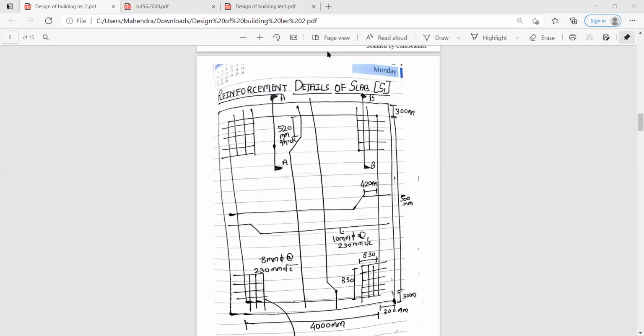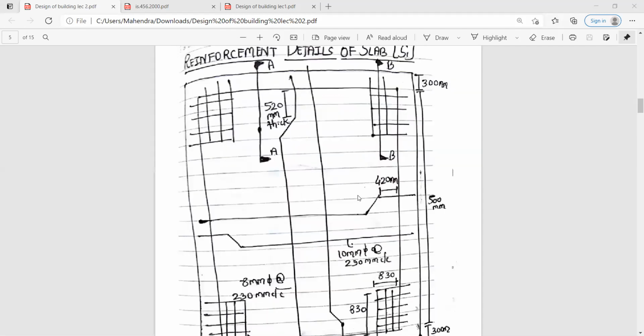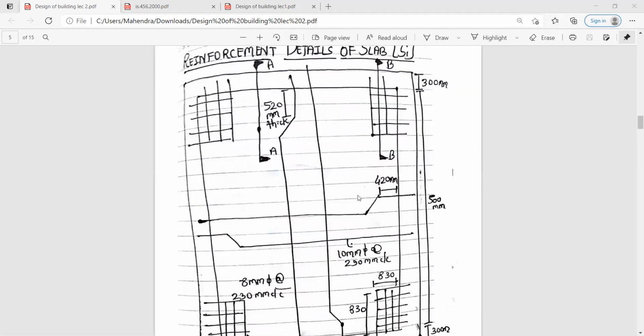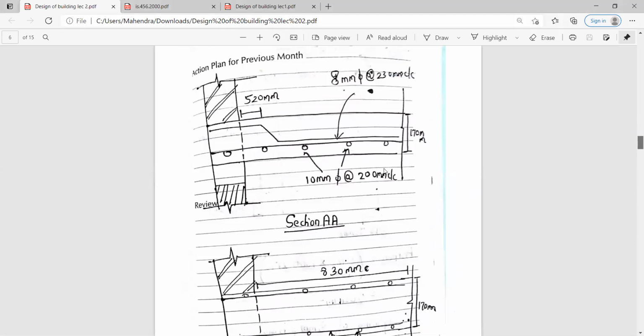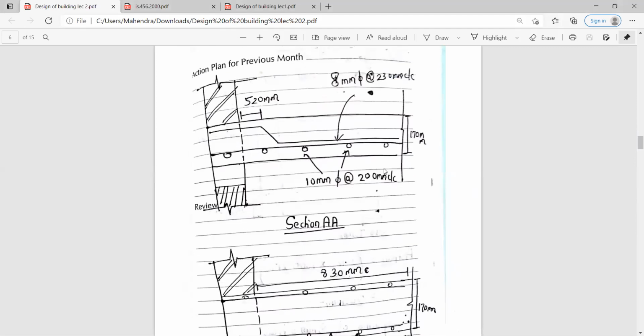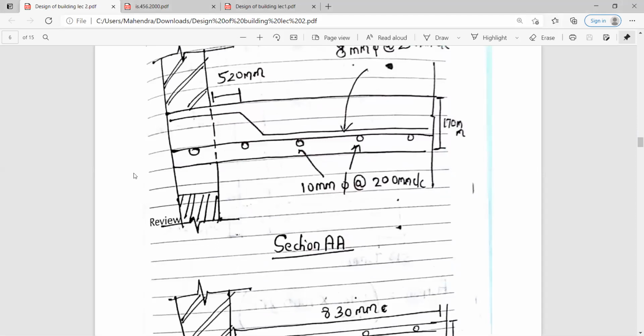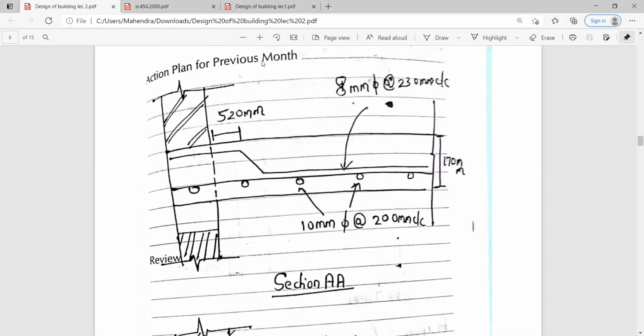Now we need to draw section AA and section BB. Whatever sections we had cut in the plan, we need to draw that. So as you can see over here, this is nothing but your section AA. Here this is 520. 520 is nothing but the LEY that you took, that is the bent up bar, bending of the alternate bars. That is your 520 mm.